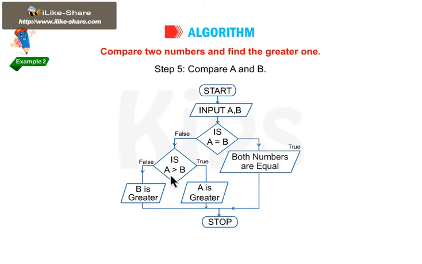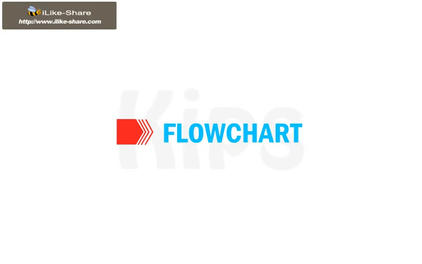Compare A and B. If A is greater than B, go to step 6. Else, go to step 7. Step 6. Print A is greater and go to step 8. Step 7. Print B is greater and go to step 8. Step 8. Stop.